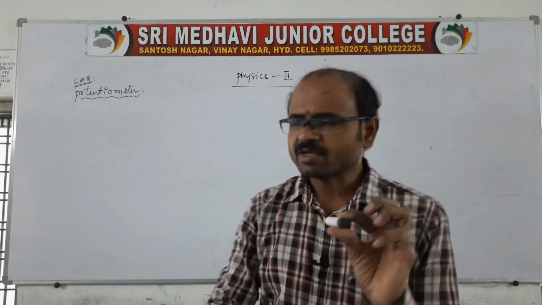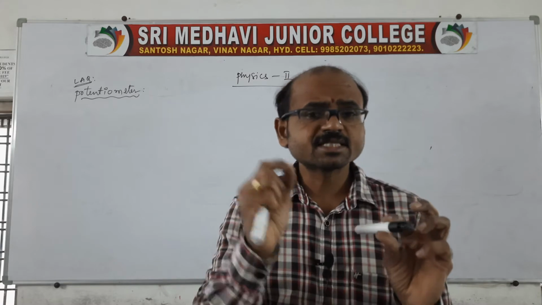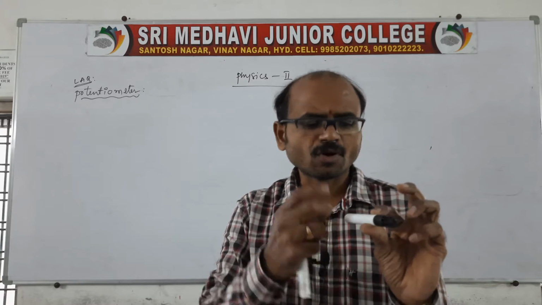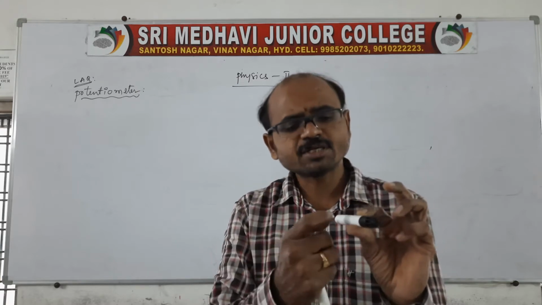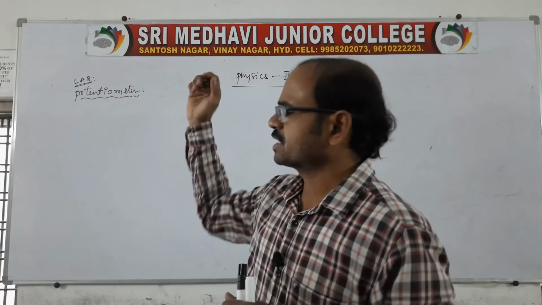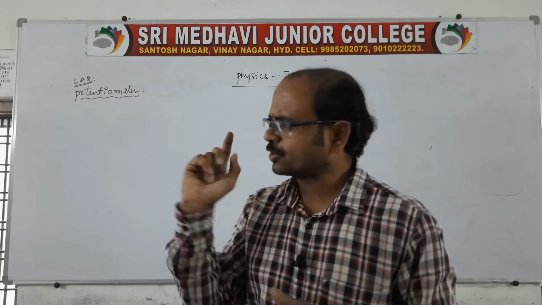Of course, we have a voltmeter also, because the voltmeter also measures the potential difference, but the voltmeter measures the potential difference between the ends of the conductor only. Whereas the potentiometer is a device which can measure the potential difference between any 2 points, not the ends only. So that is one small difference. And you remember, the potentiometer is the ideal voltmeter.